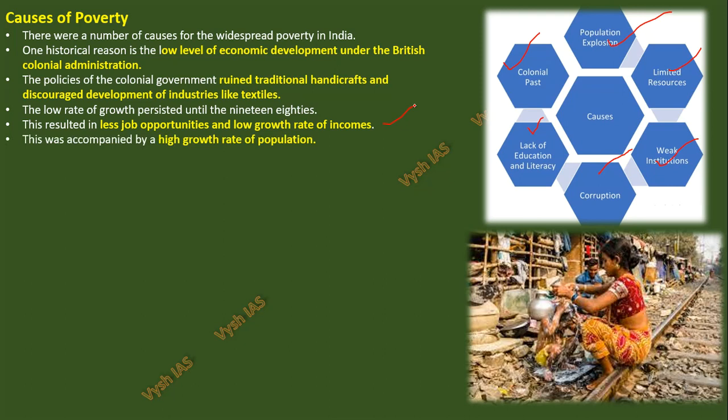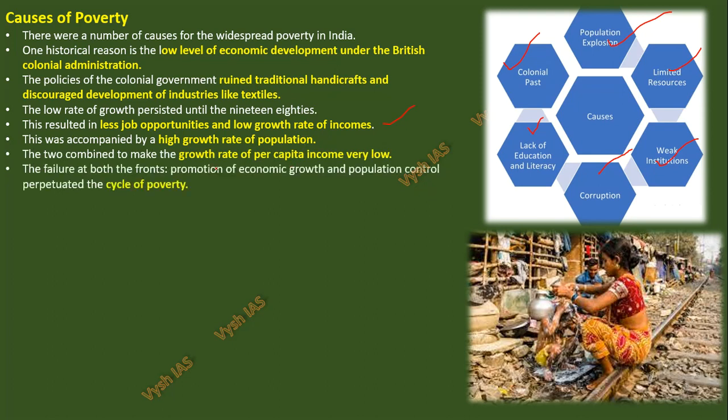Okay, till then nothing was there. Everything was like we tried to Indianize, or we tried to be dependent on others. So we could not open up our economy. Okay. And then we had a population issue. So we had, obviously, per capita income is low. So this full thing together is called the cycle of poverty. Okay, everything is like a cycle. Whatever you do, you are ending up in poverty only.